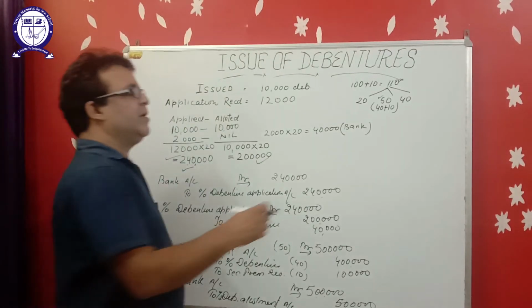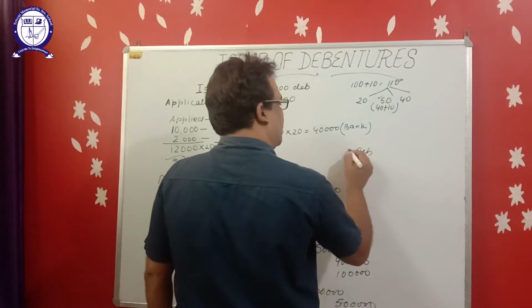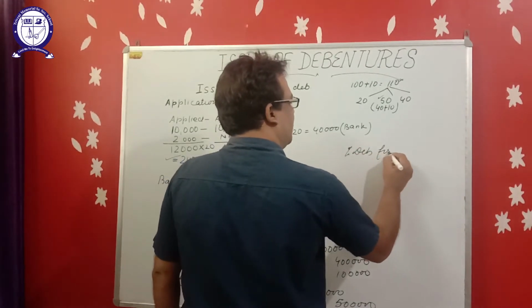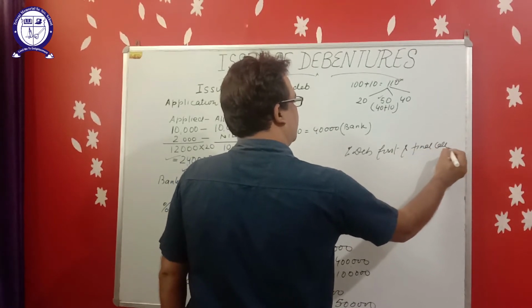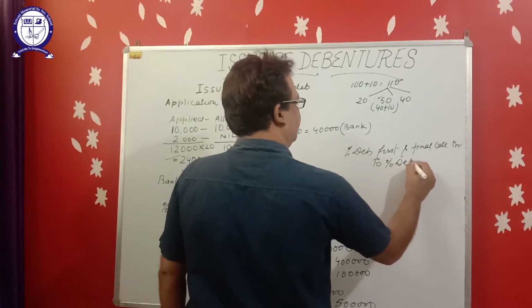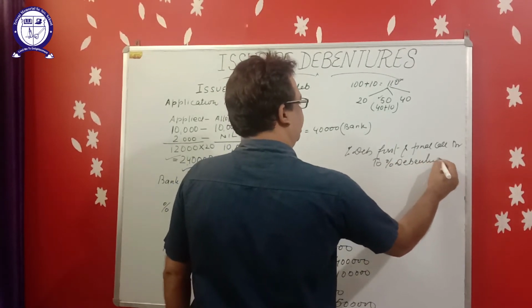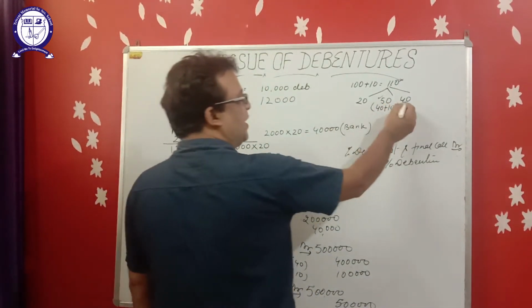Now the entry for first and final call. Debenture first and final call account debit, to 10% debenture, 10,000 into 40, 4 lakh.